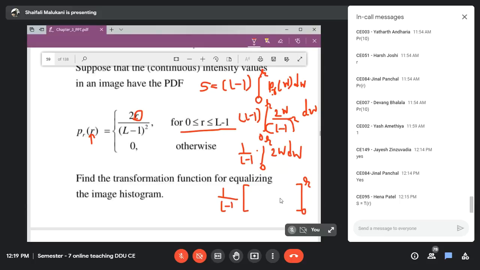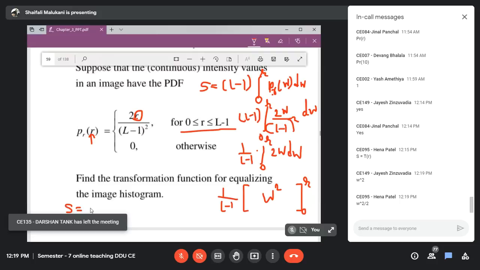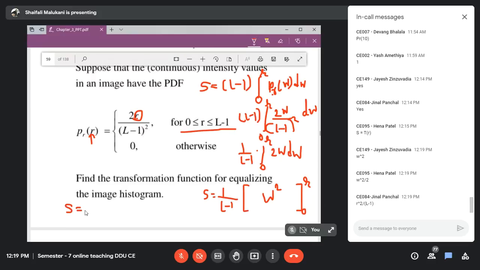I need responses from you all, right? Yes, it will be W square by 2, and then 2 is there. So what to do with this 2? This will get cancelled out. So the answer will be W square. Okay, now substitute the values here. So what will be my simplified equation of S? This is S itself, so it will be R square by L minus 1.